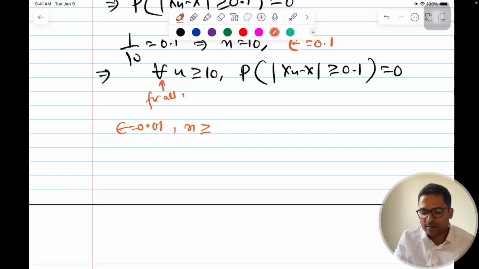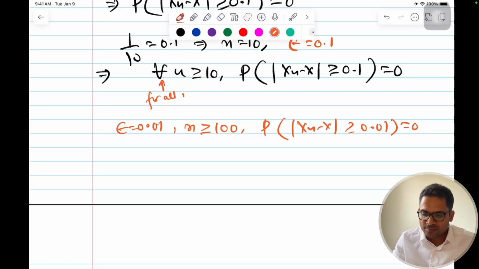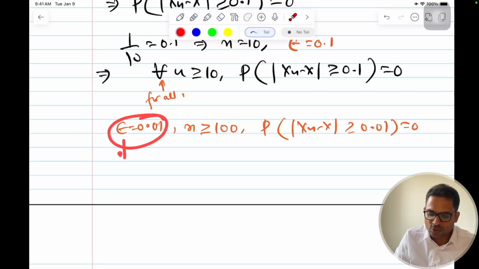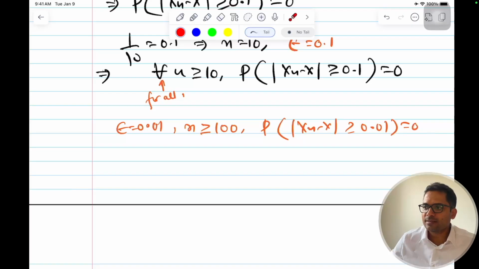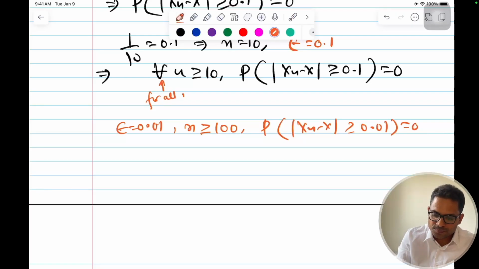For all n greater than or equal to 100, the probability of mod of xn minus x greater than or equal to 0.01 will be 0. And you can just keep on doing this. As you make epsilon smaller, your n will increase, right? So similarly, this can be proven for this also.